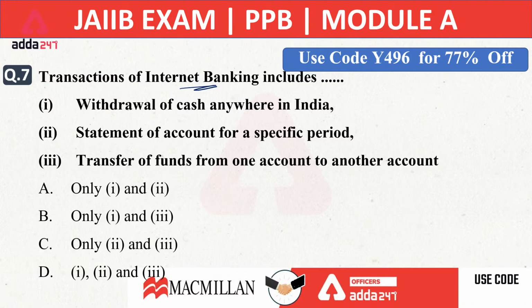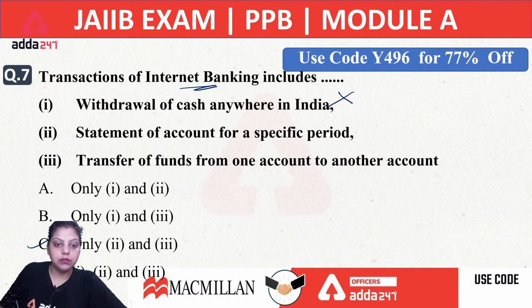A, B, C or D? Everyone is going with option C. That is the right answer. Second and third are true, but not the first. You can take a statement of account for a specific period, or transfer funds from one account to another. The right answer will be your C option.